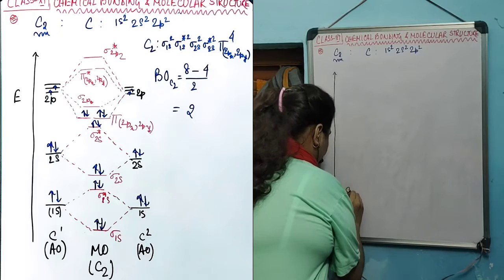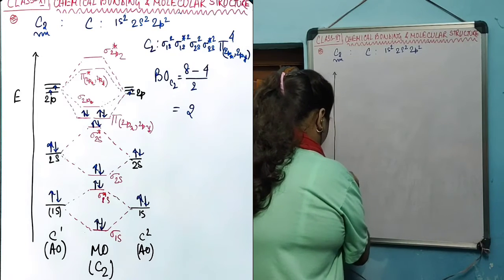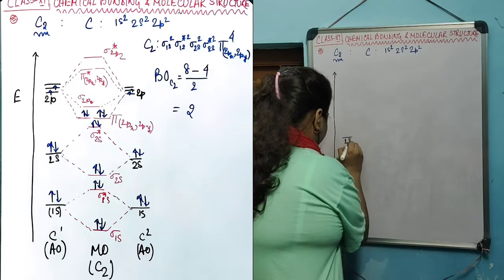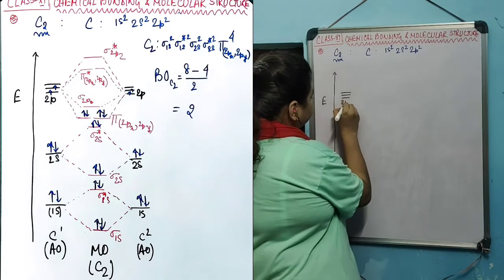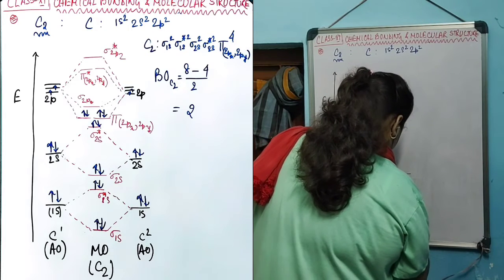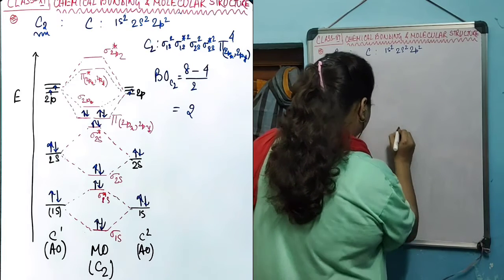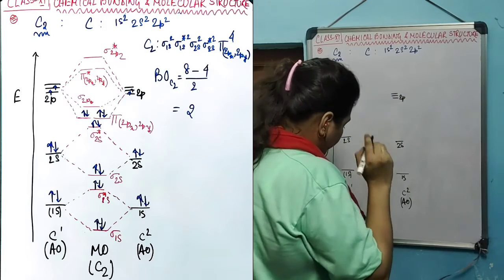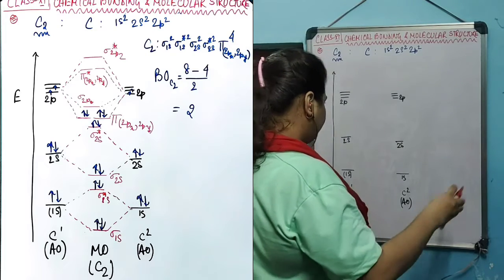For the first carbon atom, the atomic orbital diagram will follow: 1s, a little bit higher 2s, and a little bit higher three degenerate 2p orbitals. The same will be for the second carbon atom: 1s, a little bit higher 2s, and a little bit higher the three degenerate 2p orbitals.